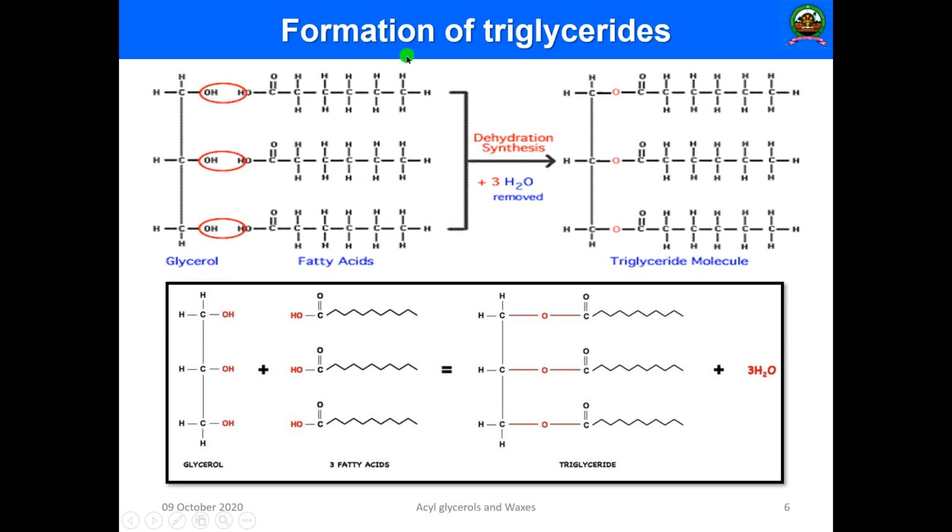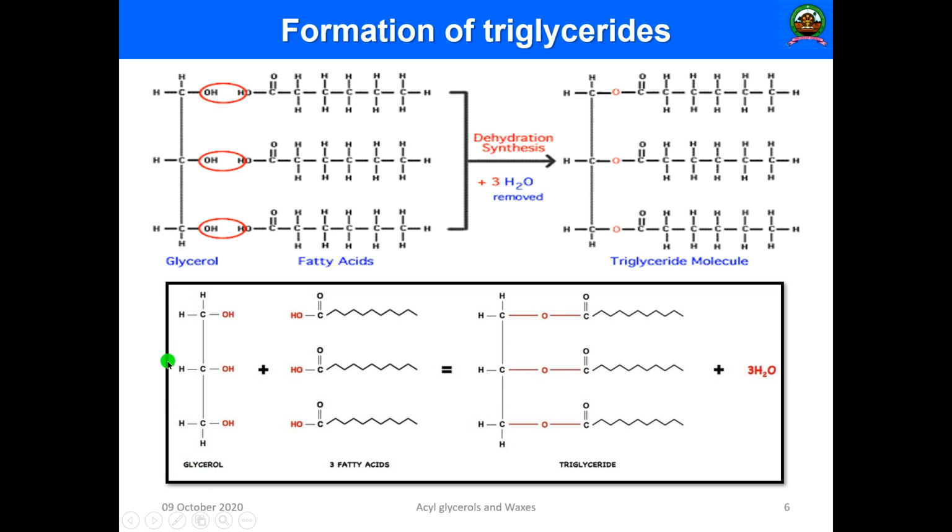So during formation, just the opposite process happens. These combine to form this structure, where a COO bond is produced, that is an ester. Here also esters, here also esters. So that is ester linkage. When triglyceride undergoes hydrolysis, it first produces diglycerides, then monoglycerides, and finally complete fatty acids and glycerol.